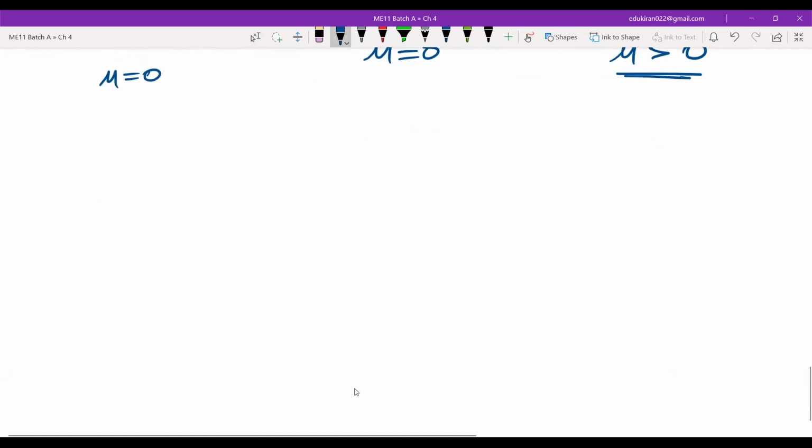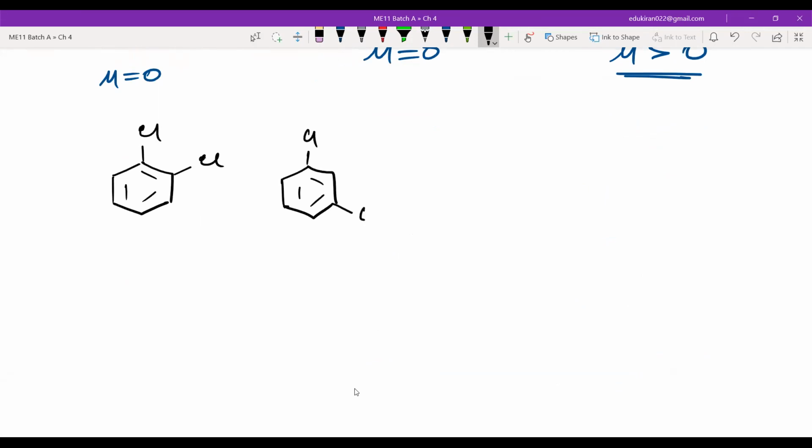Now, you can have dipole moment in some organic compounds also. For example, this is benzene, and then you have chlorine here. You can have benzene like this, with chlorine here and chlorine here. You have benzene here, the chlorine will be here and chlorine here. Now this is known as ortho-dichlorobenzene. We will learn about it later.